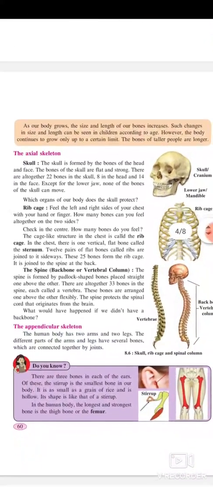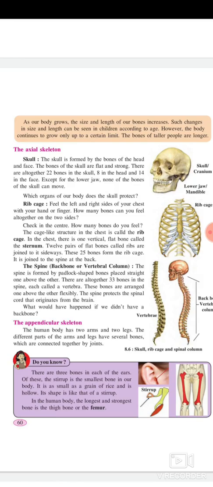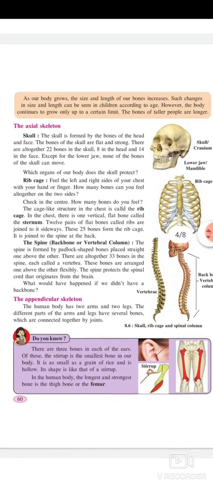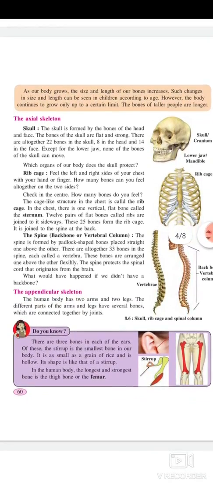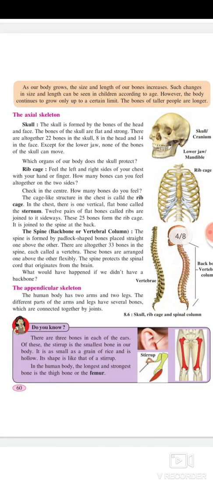As our body grows, the size and length of our bones increases. Such changes in size and length can be seen in children according to age. However, the body continues to grow only up to a certain limit. The bones of taller people are longer.